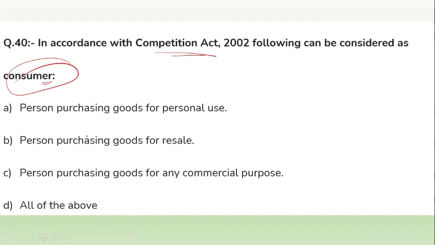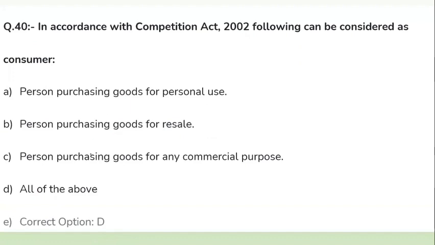Option B, person purchasing goods for resale. And person purchasing goods for any commercial purpose. Option D is all of the above, so the right option is D. The consumer is who uses goods for personal use, who purchases to resell the goods, and who purchases goods for any commercial purpose.